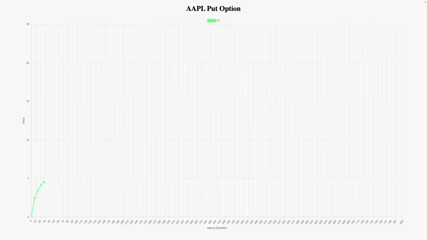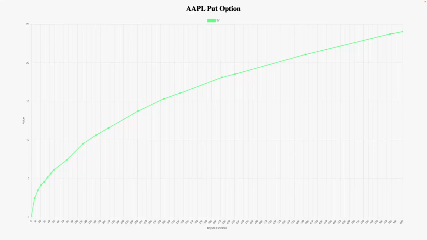This graph shows time value versus days to expiration. So short-term options are on the left and longer-term options are on the right. We can see that the premium increases as the time to expiration increases, but the change is not the same between each expiration. There's usually a much bigger change near expiration and smaller changes far from expiration. This means that when we buy an option, we pay time value, and that time value decreases over time until it reaches 0 at expiration. And this is referred to as time decay.